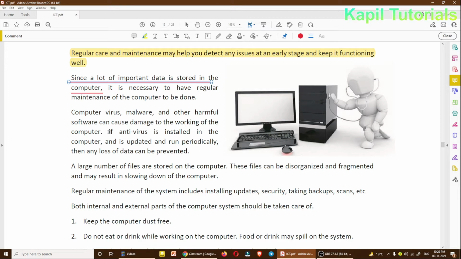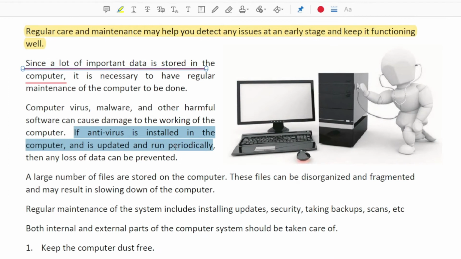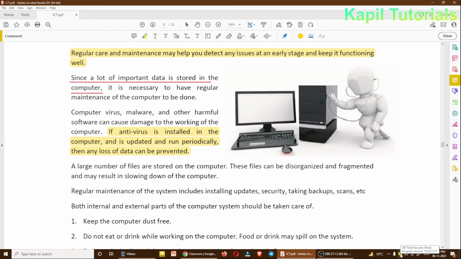But if antivirus is installed in the computer, updated and run periodically, it may save our data from virus, malware and other harmful software. So it's very important that we have some antivirus installed in our computer. We can also install a free antivirus, like I am using here 360 Total Security.